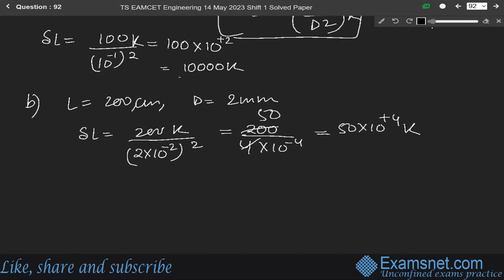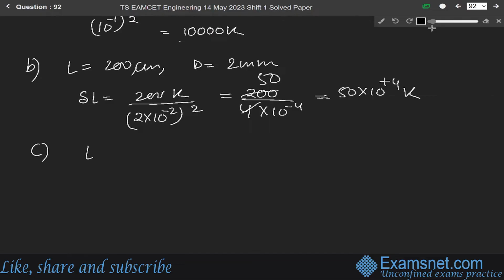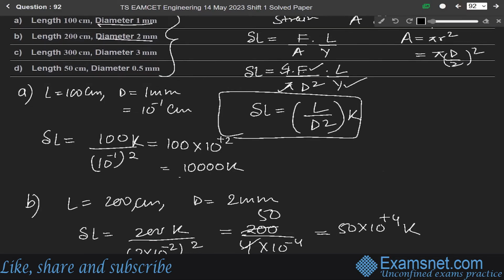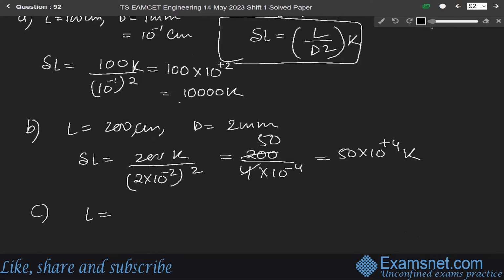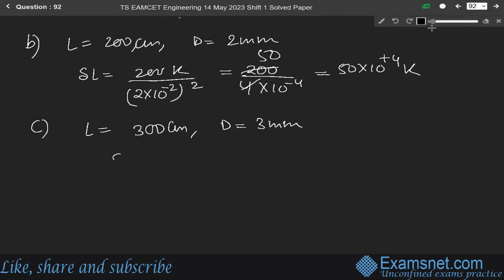Okay. And for C case, L is equal to 300 centimeter and D is 3 millimeter. So solving it, we get delta L is equal to 300 over 3 into 10 to the power minus... oh sorry, it is 1, no? 10 to the power minus 1, not 2.